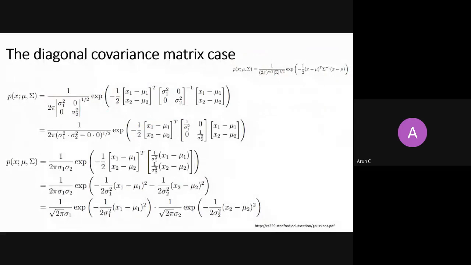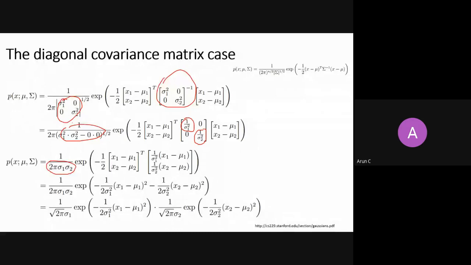Then you do some juggling. You are taking a determinant here, and when you take the determinant and apply the square root, you get these things. So here you get a constant of this vector. And then you just do this matrix multiplication. First you apply an inverse. If it is a diagonal matrix, applying the inverse is nothing but applying an inverse for each component separately, right? You can't do this for every matrix. Because it is a diagonalized matrix, that's why you are able to do this.